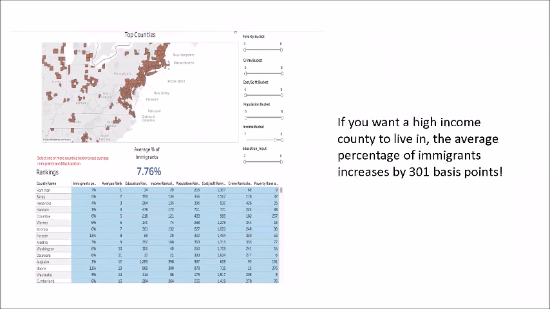Taking a look at the income factor now, high-income counties are usually better planned and communities are well managed. Taking a look at counties falling under high-income bracket, we found that the average percentage of immigrants increased by 301 basis points.